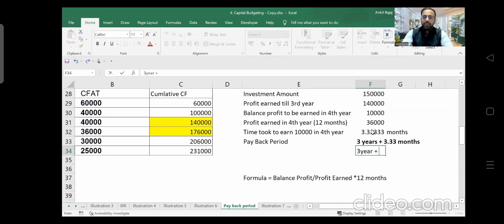Are you able to understand how we have calculated the payback period? Here I will write down 10 days, right? This is how you can record the values. Is it clear?